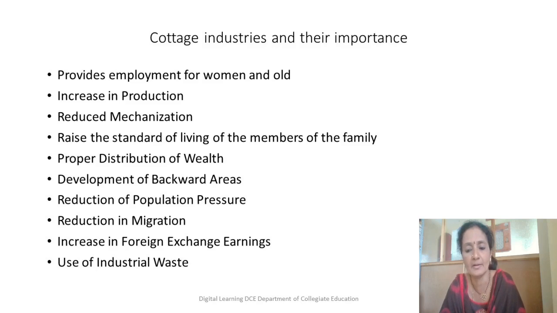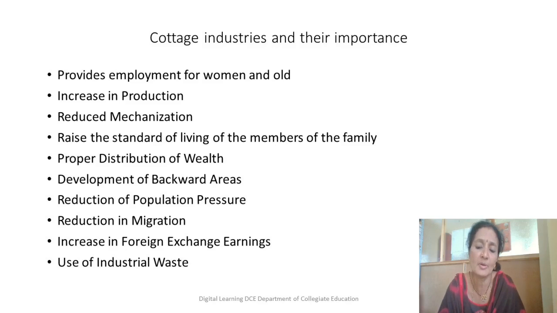There will be development of the economy, balanced development of the economy, and use of industrial waste. Even the waste produced from the main product can be fully utilized for this cottage industry purpose. So they don't waste, like the embroidery I told you about. They do embroidery on certain things that would be considered waste. Once you do painting or embroidery on that, there will be a lot of demand for it. People will be ready to buy that product.